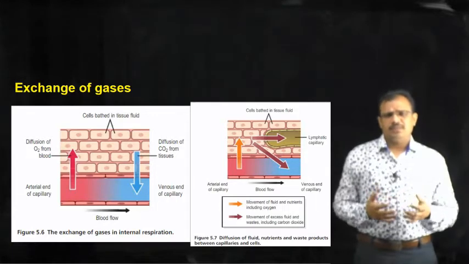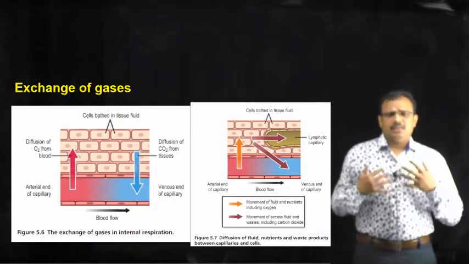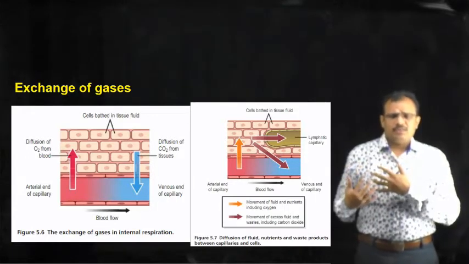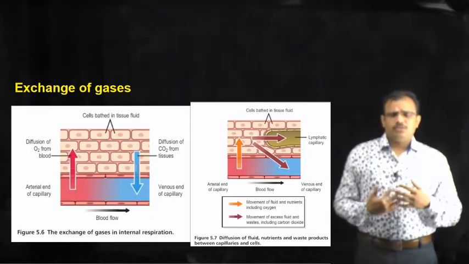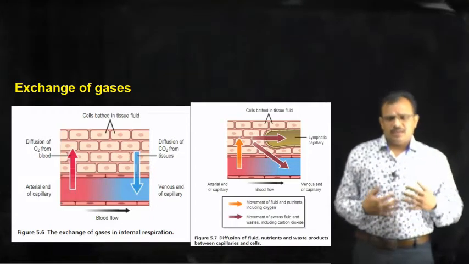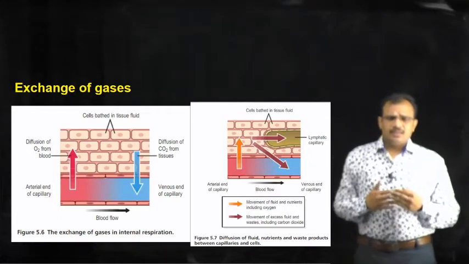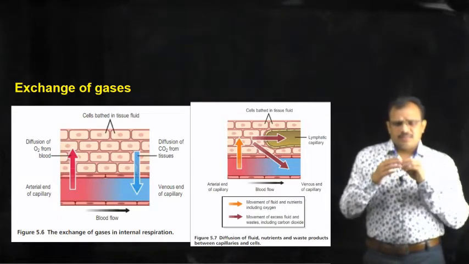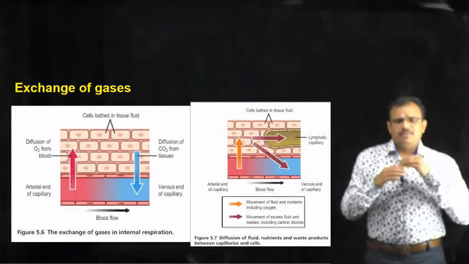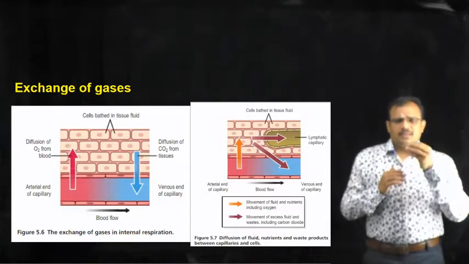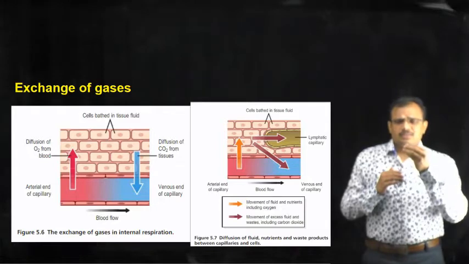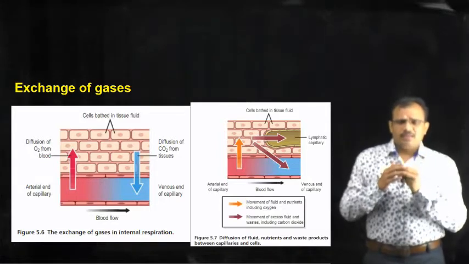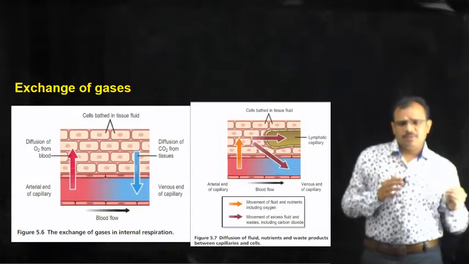Now, we have seen the blood from the heart comes to the arteries and arterioles, to the capillaries, and in the capillaries the blood is in close contact with the cells, so that the oxygen that is carried by the blood will be supplied to the cells, and the carbon dioxide that is formed in the cells will be carried back into the blood, and this will be carried away.